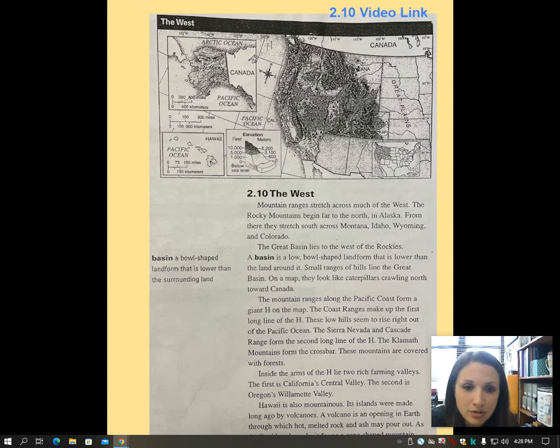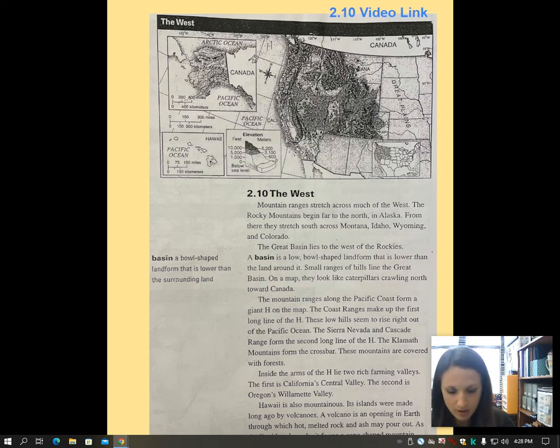2.10. Mountain ranges stretch across much of the West. The Rocky Mountains begin far to the north in Alaska. From there, they stretch south across Montana, Idaho, Wyoming, and Colorado. The Great Basin lies to the west of the Rockies. A basin is a low, bowl-shaped landform that is lower than the land around it. Small ranges of hills line the Great Basin. On a map, they look like caterpillars crawling north toward Canada.